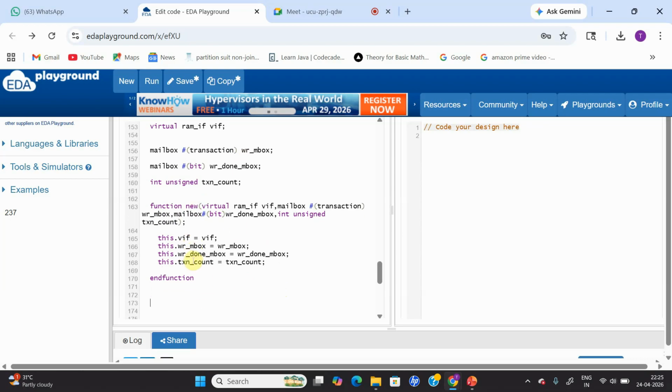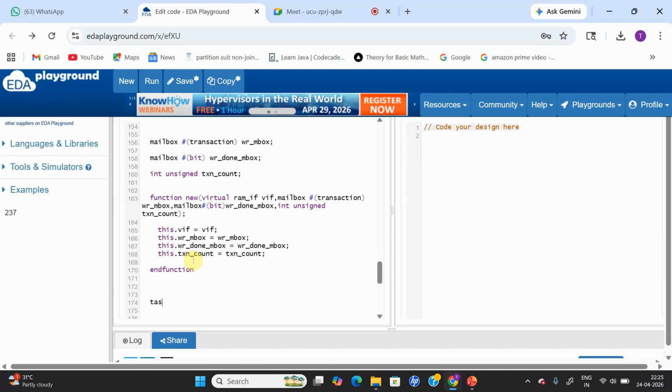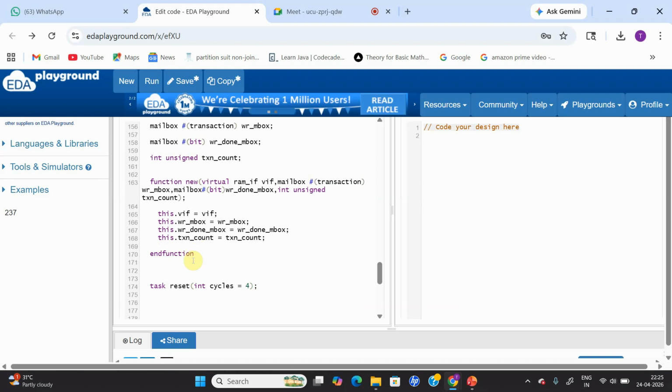Now let me declare one more task, which is basically for the purpose of resetting my design. This task is reset, and it is going to have an argument known as cycles, like how many cycles you want to apply the reset signal. Let's have the default value of it as 4. You can give any value, not an issue.